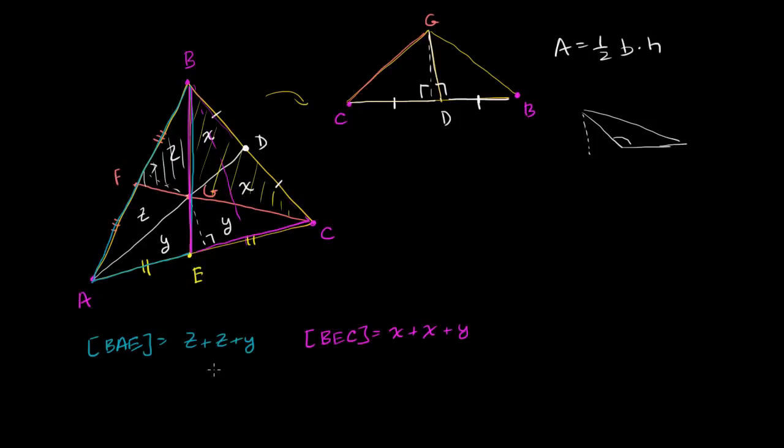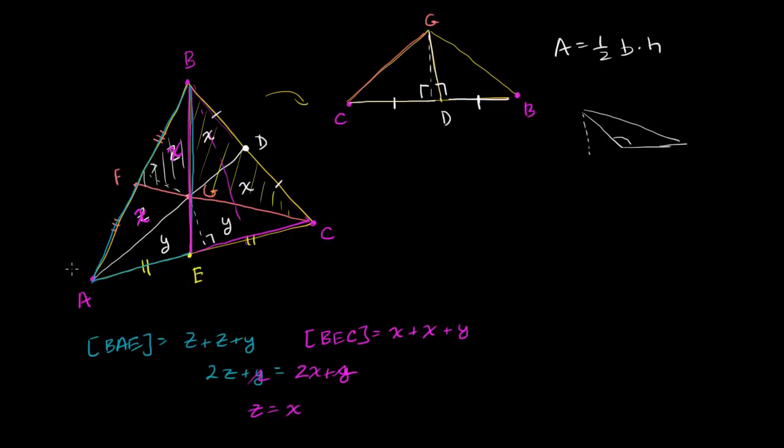So you have z, well, let me just add that up. You have 2z plus y is going to be equal to 2x plus y. Subtract y from both sides, you get 2z is equal to 2x. Divide both sides by 2, you get z is equal to x. And so we could write an x here and an x there. So we know that all of these four have the same area, but we still have to worry about these y's here. And to do that, we just have to kind of rotate the way that we look at it.